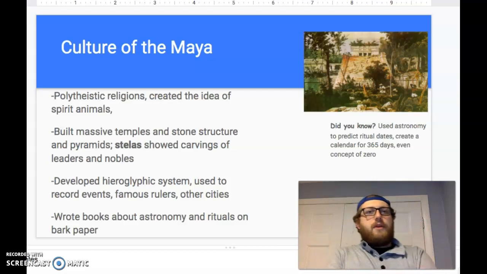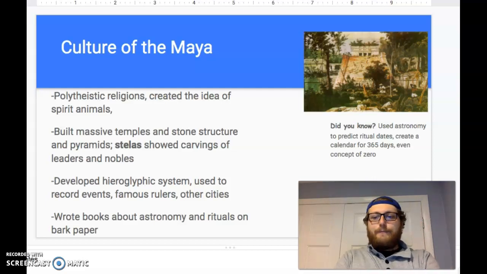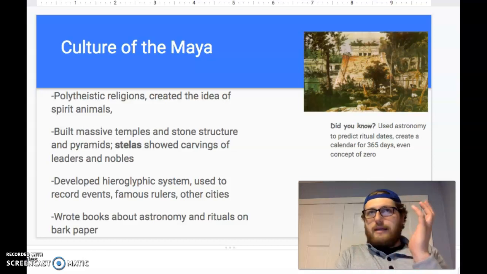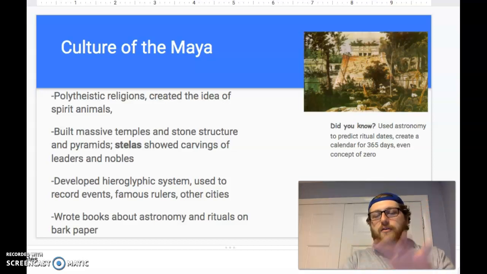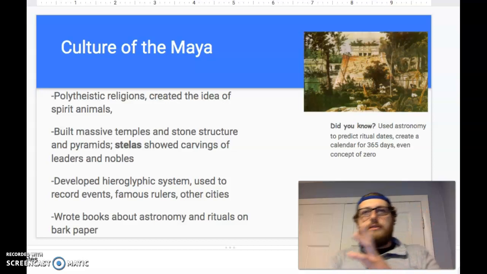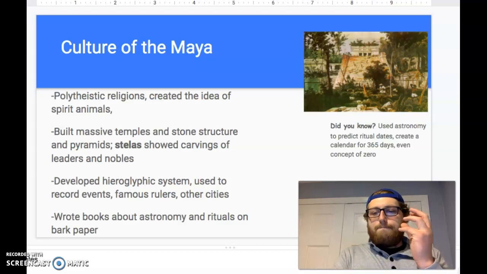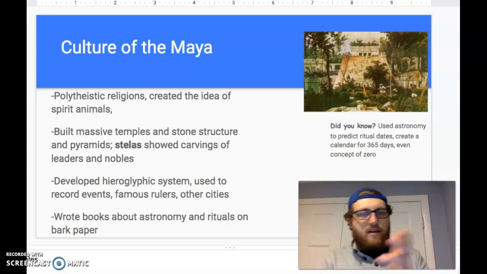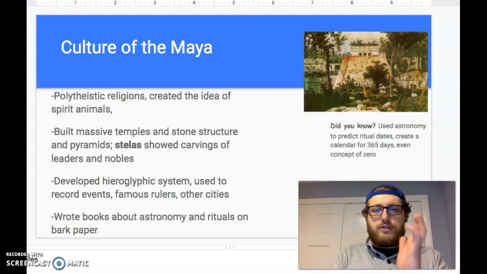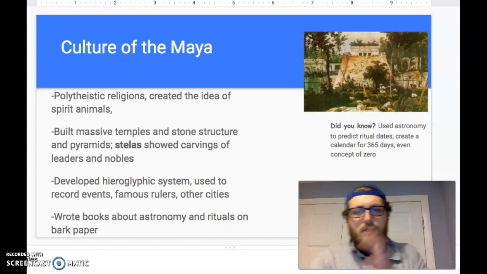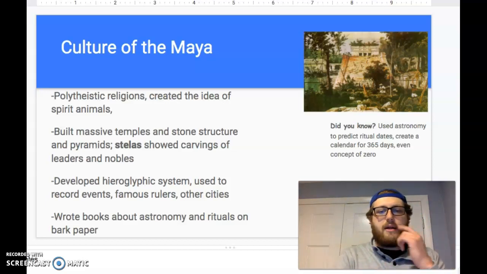Okay, the culture of the Mayans. The Maya people were polytheistic. Again, they're just like our early civilizations, right? They are polytheistic. They're farmers. Kind of not a rigid social structure, but a pretty structured social structure, where everyone kind of knew their place. So again, if you understood the way the Romans and the Greeks were, they're similar to them. The Egyptians as well, the early Indians, all of that, they all had a lot of similarities, right?